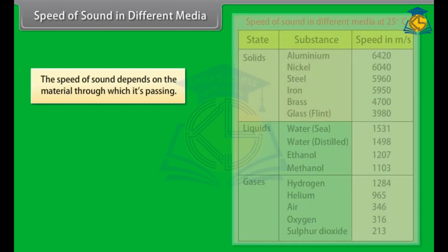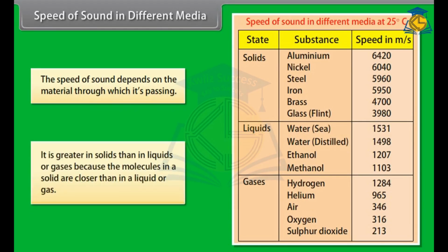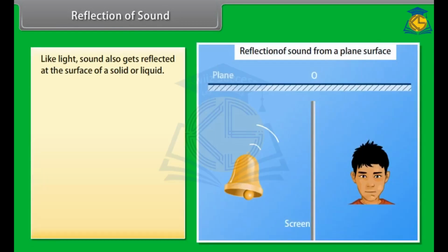Speed of sound in different media. The speed of sound depends on the material through which it is passing. It is greater in solids than in liquids or gases because the molecules in a solid are closer than in a liquid or gas. In this table, you can find the speed of sound in different media at 25 degrees Celsius. Reflection of sound. Like light, sound also gets reflected at the surface of a solid or liquid.